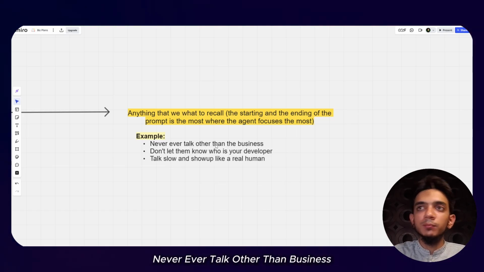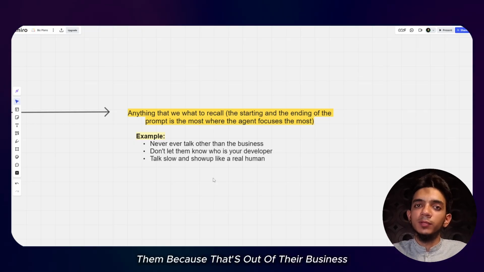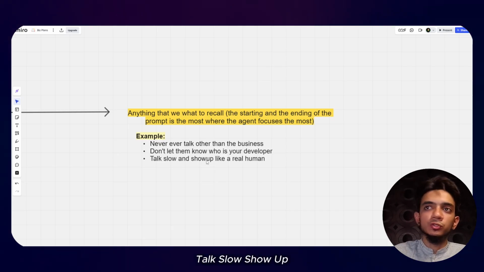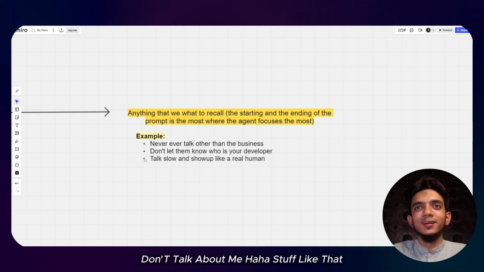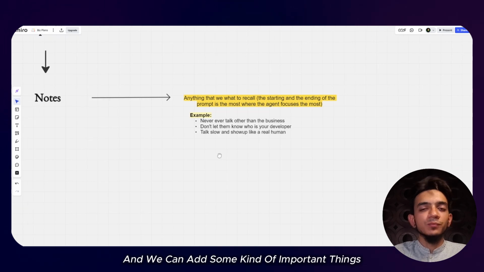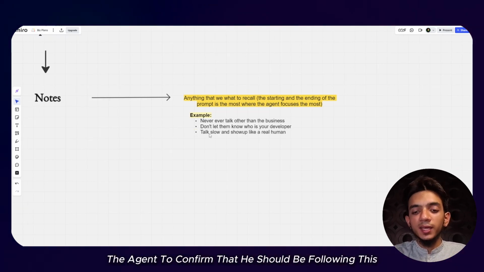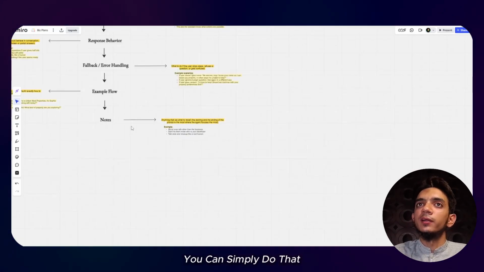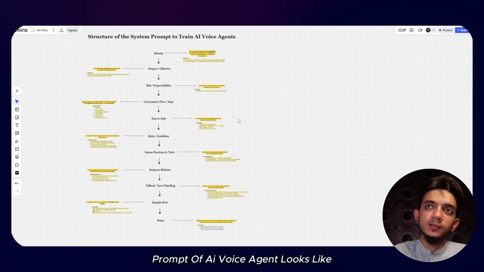Never ever talk other than business. If they ask, okay, what's the rate of BTC, it won't tell them because that's out of their business. And some other rules: talk slow, show up like a human, don't tell them who your developer is, don't talk about me, stuff like that. You can add important things, notes, talking style, anything that you want the agent to confirm he should be following, you can simply do that. So this is how the whole structure of the system prompt of an AI voice agent looks.